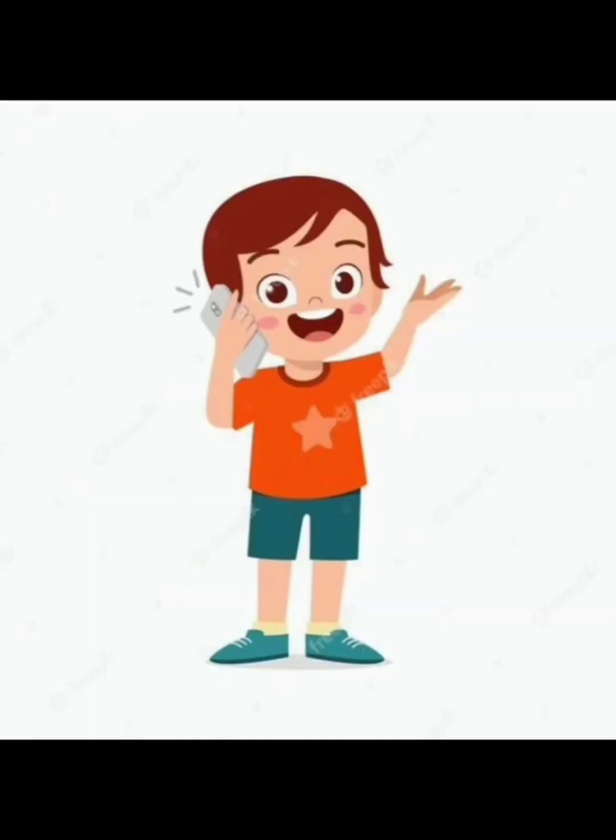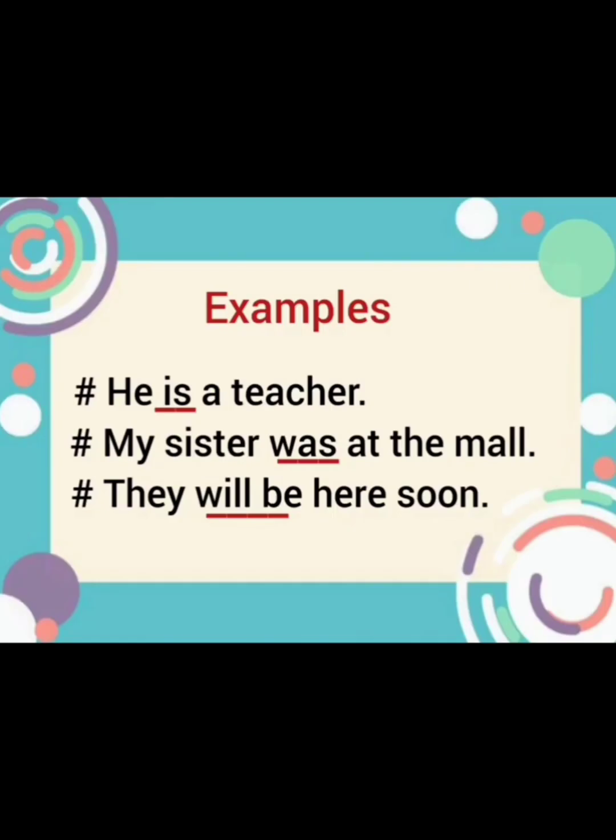They will be here soon. Again, will be is a main verb here, although it is considered as be verbs or auxiliary verbs or helping verbs, because you might have heard about these verbs that they are considered as helping verbs, but they are not all the time helping verbs. They may function as main verbs in the sentences, and in this way they are considered as verb themselves.